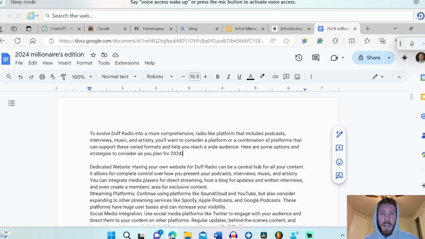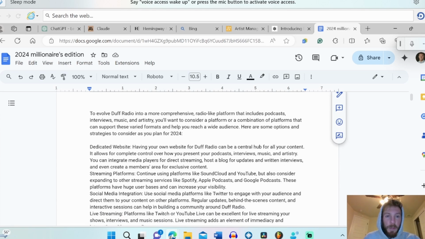I personally think ChatGPT is good for hashing out ideas with. You can talk back and forth with it because it does have voice activation. So you can talk to this chatbot and get a response back extremely quickly. And I find this is good for things like business planning. You can see here I use ChatGPT and talked back and forth with it about my goals for my business. And it helped me develop this 2024 year business plan for Duff Radio to help it develop into a more comprehensive radio-like platform that includes podcasts, interviews, more music, general artistry.